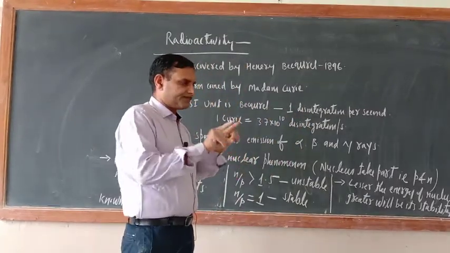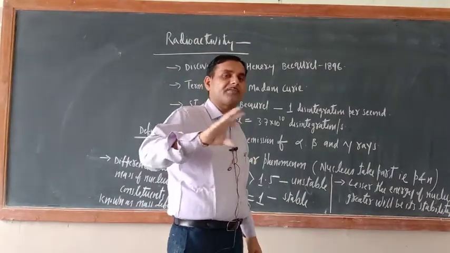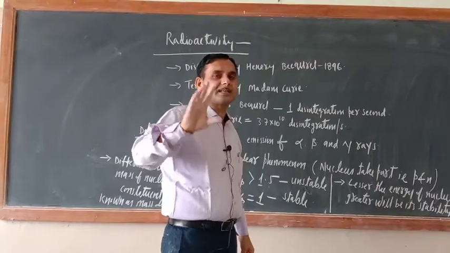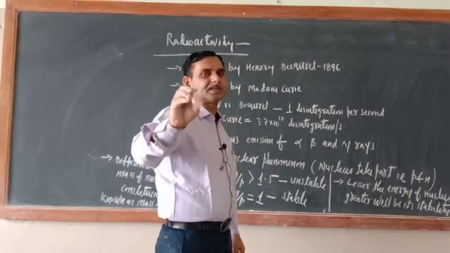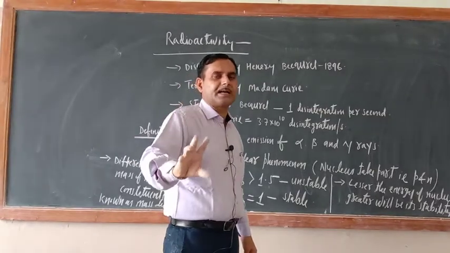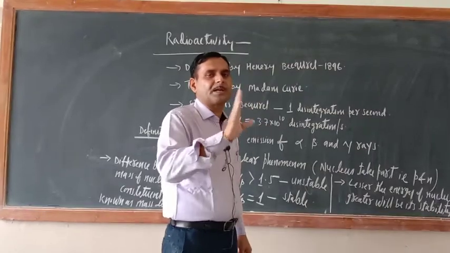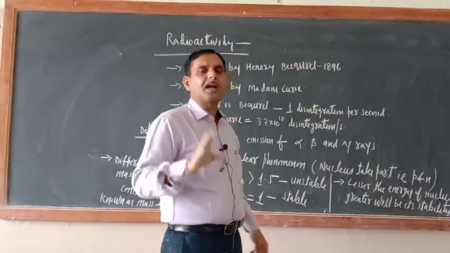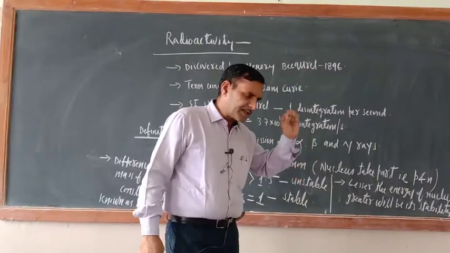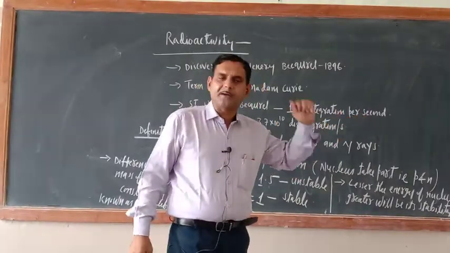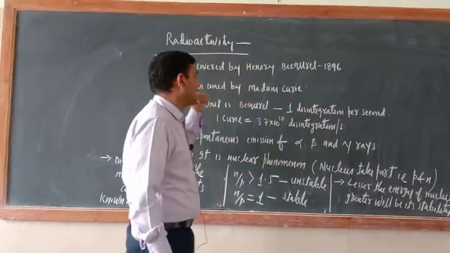Unfortunately, his photographic plates got affected by one substance which was kept in a drawer. Then he realized that the substance kept in the drawer had emitted some radiation, because of which the plates were disturbed. So he found that some invisible rays were coming, and those invisible rays he called radioactive rays.